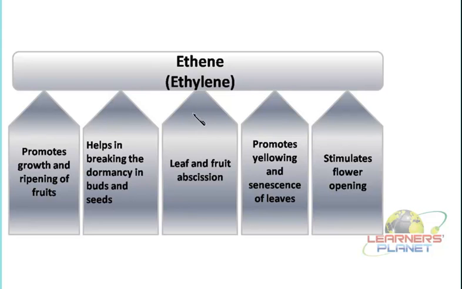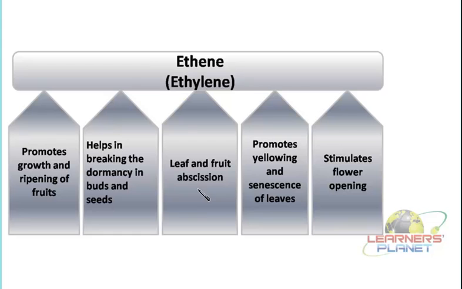And what is the function of this hormone? It can promote the growth and ripening of fruits. The maximum ripening or growth takes place because of the ethylene. Not only this much, it even helps in breaking the dormancy in the buds and the seeds, and this is why it can promote growth in these particular regions. Besides this, it supports the leaf and fruit abscission.